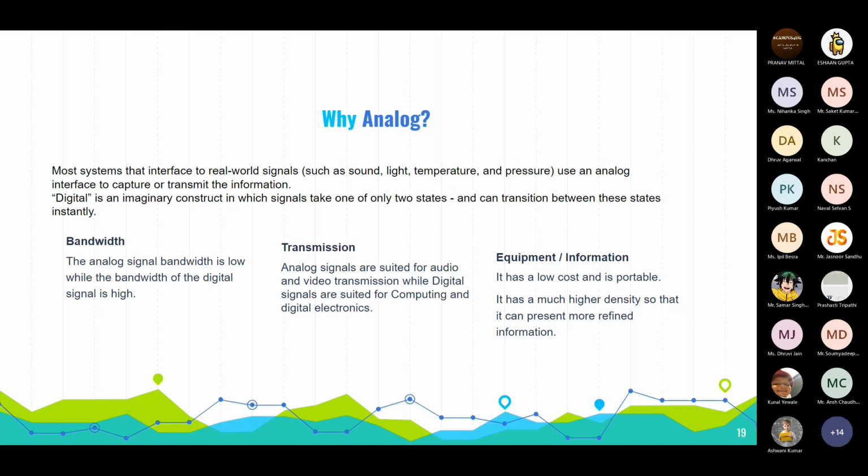Analog equipment is low cost and portable, whereas digital is a little higher because the computation part happens and all that. We have huge equipment for that. And digital communication has a higher quality as we get precision in the data.